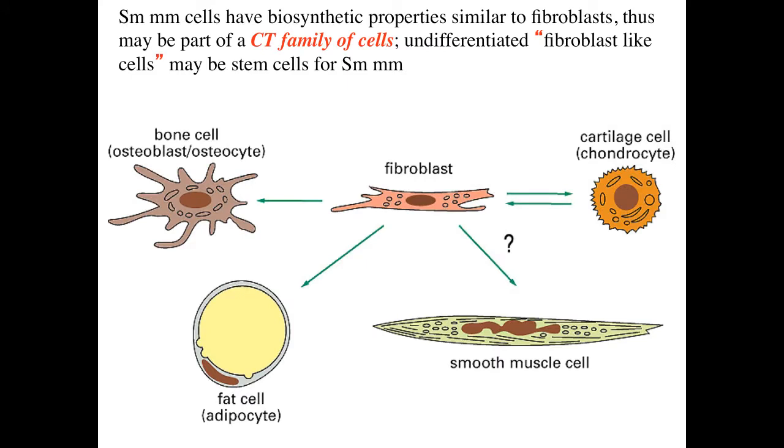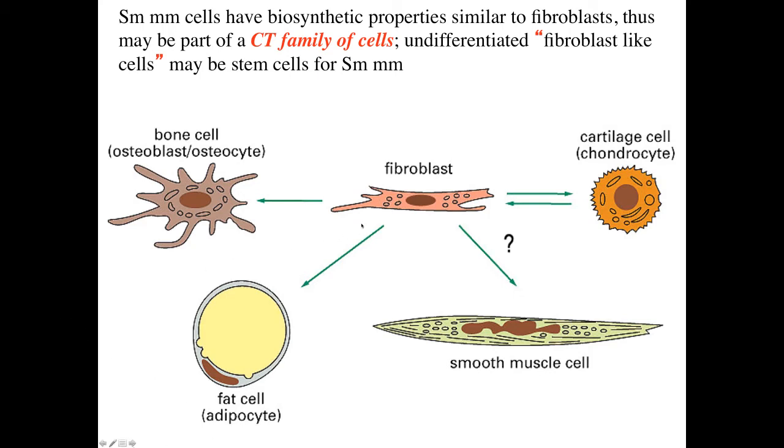Now, smooth muscle cells have biosynthetic properties that are similar to fibroblasts, and some authors believe that smooth muscle cells might be part of a connective tissue family of cells. In other words, they're almost like an undifferentiated fibroblast-like cell, and some people have suggested that fibroblasts might actually be stem cells for smooth muscle cells.